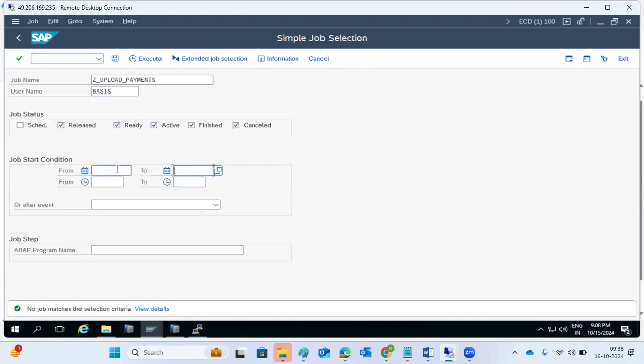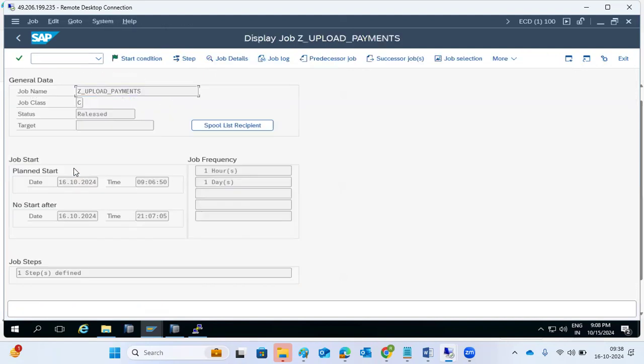So SM37 is used to run the jobs here. See, every day it will execute, but every 1 hour. Tomorrow at 9 o'clock it will start, then it will finish at 21. Then the day after tomorrow, 9 to 6. Sometimes what happens, business hours will run, transactions will happen in the system. So one of the customers got a thought, I want to know the hourly report from the system, how many sales transactions are happening, how many amounts are crediting or debiting. I want that report. Means the developer will think and write a custom program.